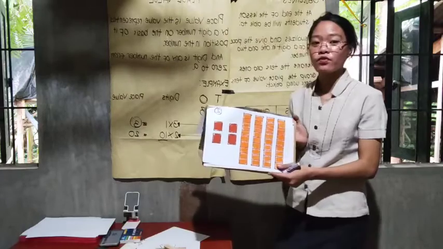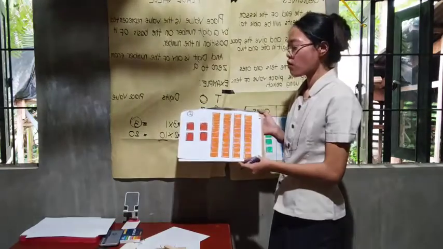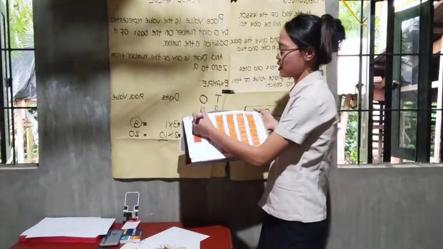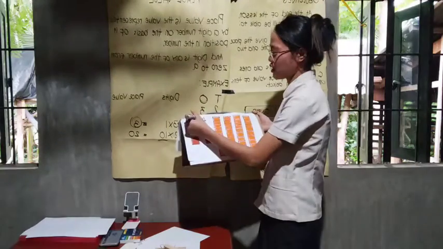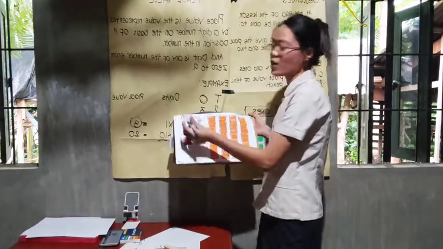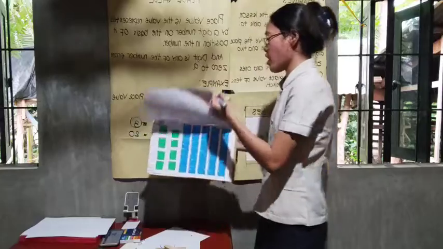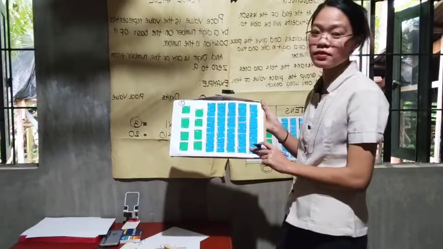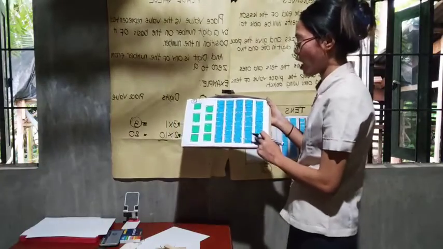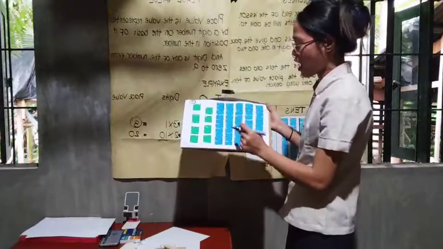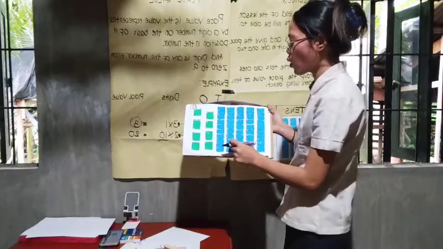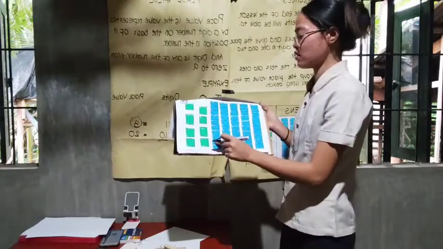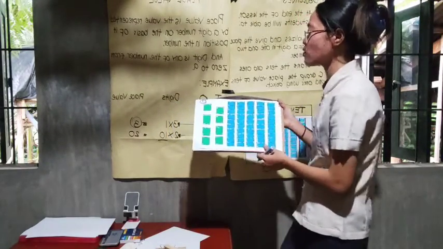So what's the number that we form? 44. Very good. So for the number 3, how many groups of tens do we have? 1, 2, 3, 4, 5.